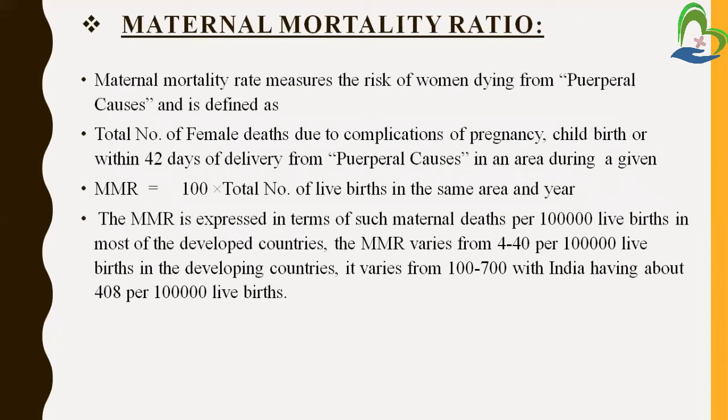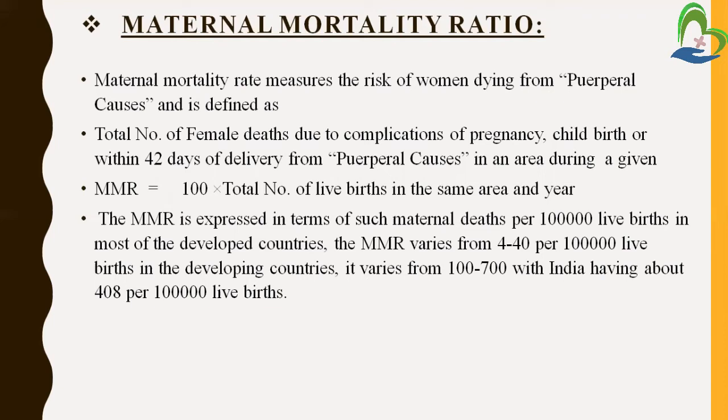It is also defined as the total number of female deaths due to complications of pregnancy, childbirth, or within 42 days of delivery, in an area during a given year. Suppose a particular area is given for a survey, we can count the ratio of mothers' deaths. The causes are complications during pregnancy, during childbirth (the delivery time), or within 42 days of delivery.